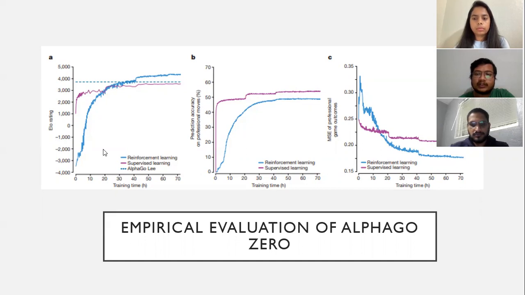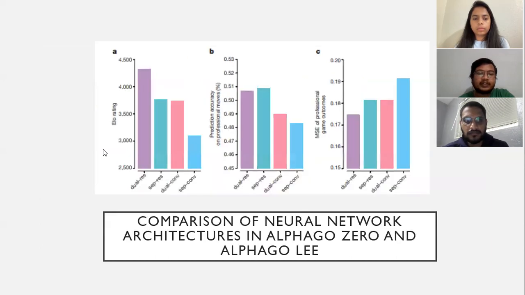After 72 hours, we compared AlphaGo Zero with the specific version of AlphaGo Lee that defeated Lee Sedol, under similar match conditions to those used in the man-machine match in Seoul. The self-learned player performed much better, defeating the human-trained player within the first 24 hours of training. Now we are going to discuss the comparison of neural network architectures in AlphaGo Zero and AlphaGo Lee.